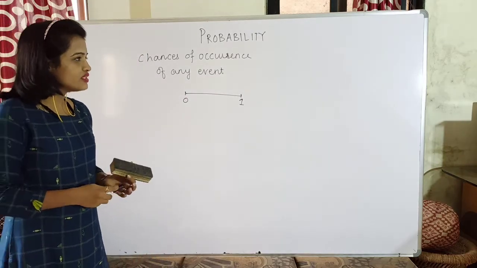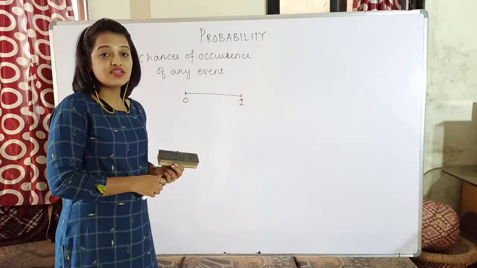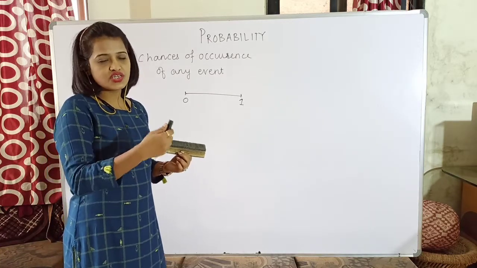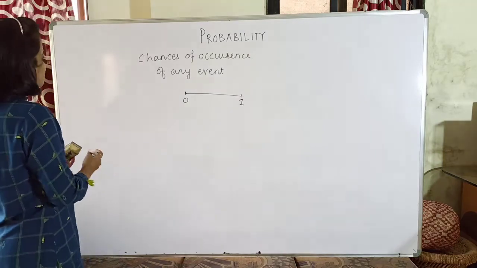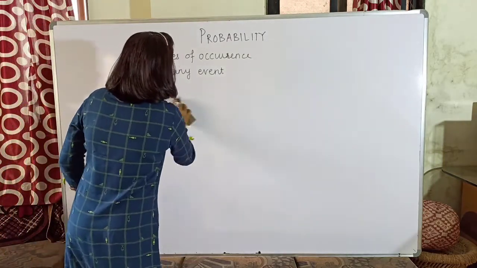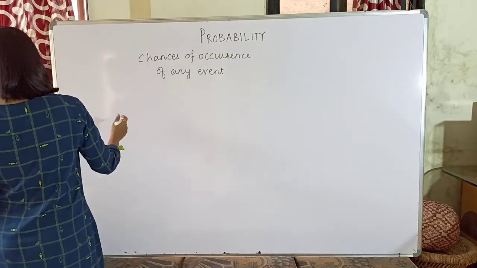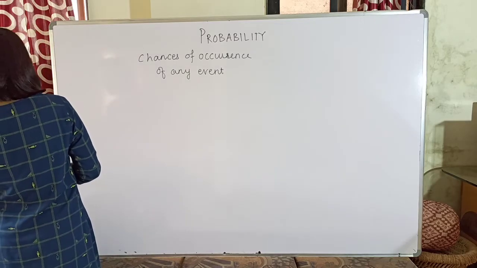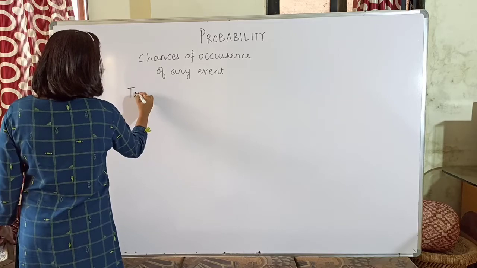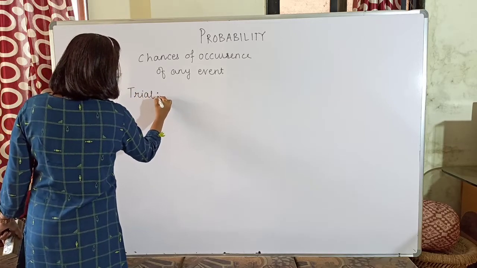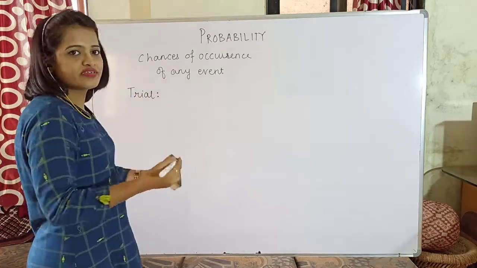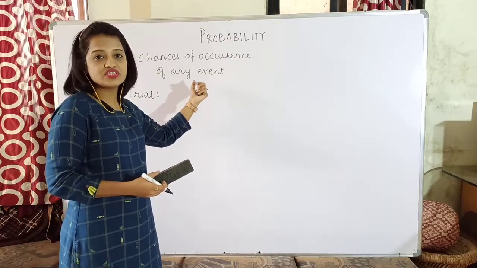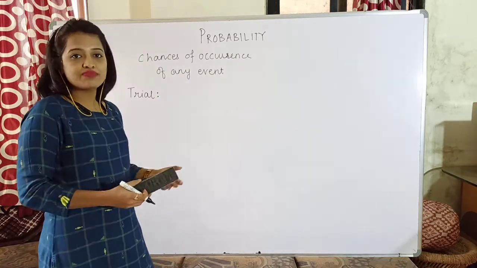Right. So before going to that, let us look at certain definitions of terms which are included in this topic. First of all, the definition of a trial. Now what is meant by a trial? Because you are going to hear this word trial, then event, just now as I have written in the definition, event, and then sample space and everything.